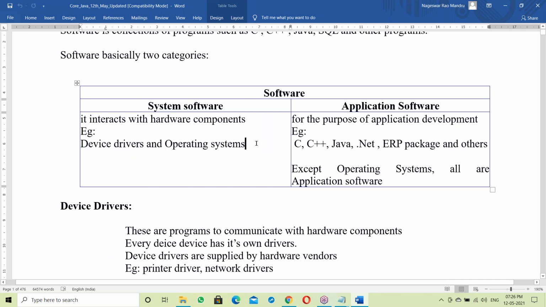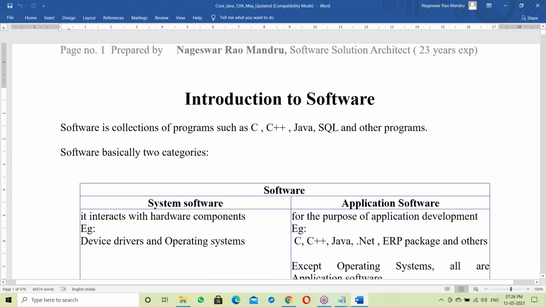One more thing: even extra content won't be there. Whatever I'm explaining, the same thing will be in the document. Nothing extra in the document, and whatever the document content is, the same thing I'm explaining here. Both match, even the sequence matches line by line, as per my order of teaching. The document follows the same order of teaching.